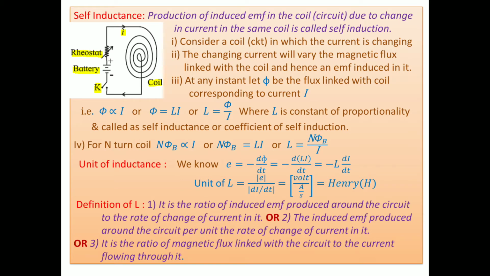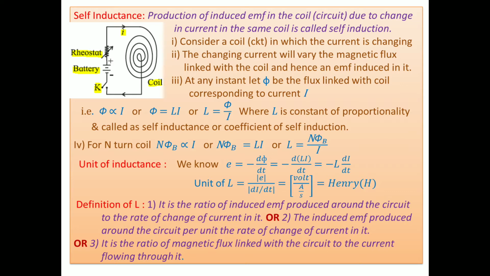And as current goes on increasing in the coil, it produces a magnetic field in the surrounding space. As current increases, the magnetic field also goes on increasing, and the coil itself is situated in its own magnetic field.